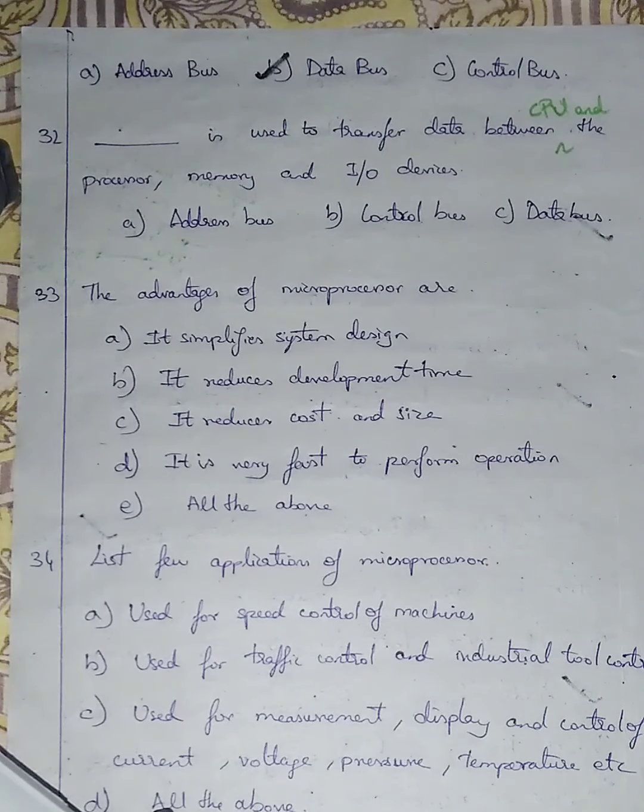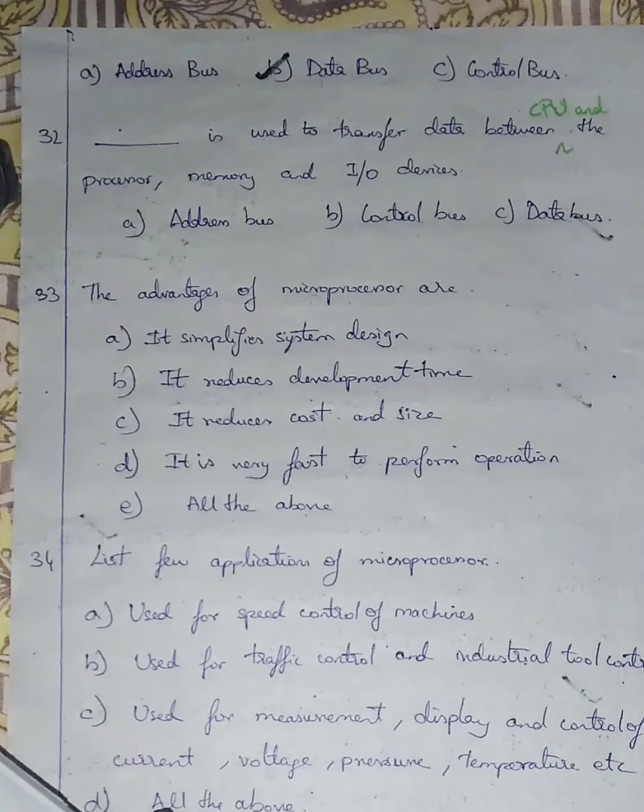those control instructions will be performed by CPU. So we are going with control buses. If the transfer of data is between CPU and other devices, CPU is the controlling device. CPU acts as the brain of the computer. What's the use of a brain? To control, to process and all.